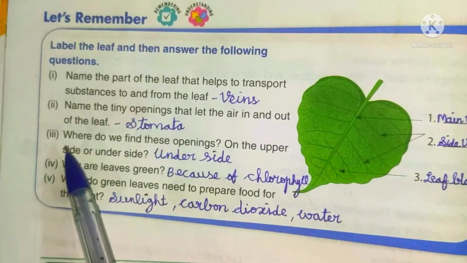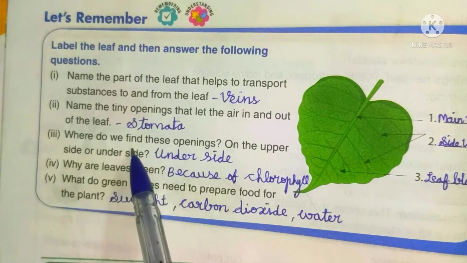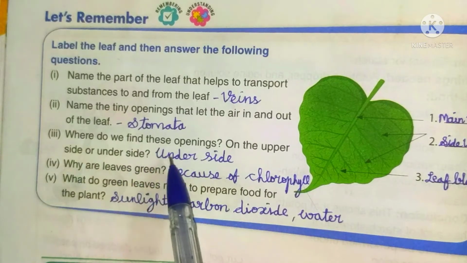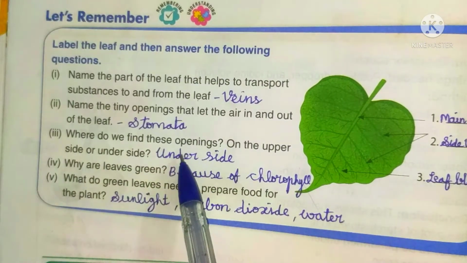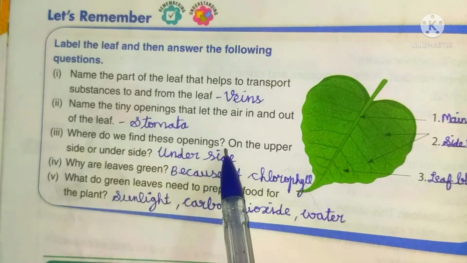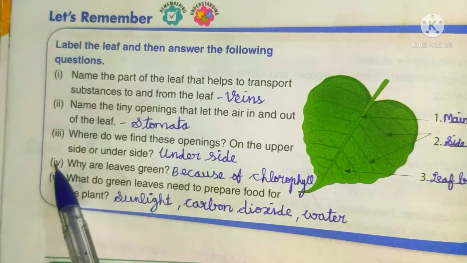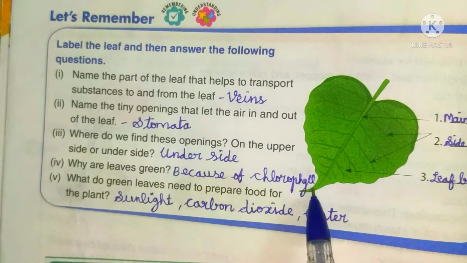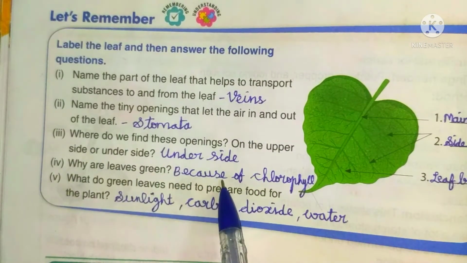S-T-O-M-A-T-A. Stomata. Where do we find these openings? On the upper side or underside? Underside. U-N-D-E-R-S-I-D-E. Fourth one, why are leaves green? Because of chlorophyll. B-E-C-A-U-S-E.